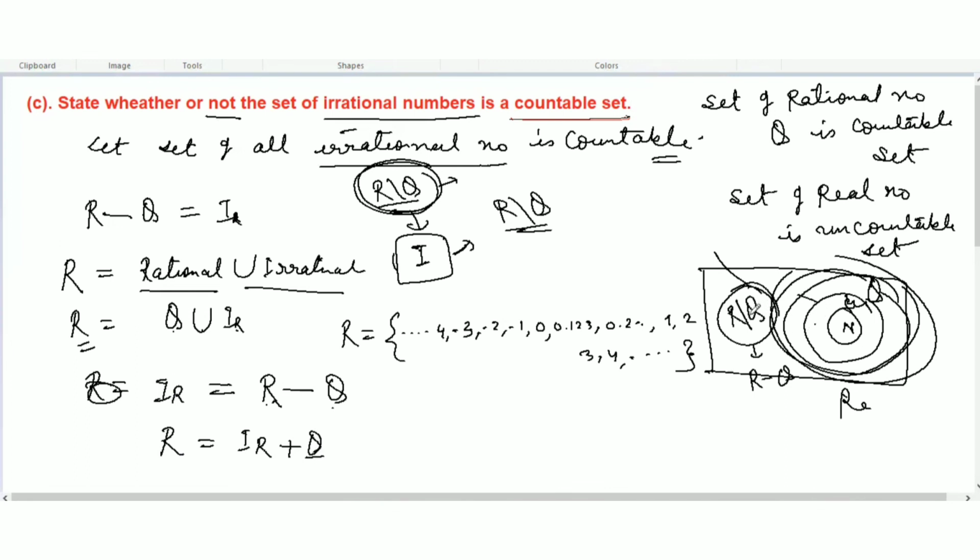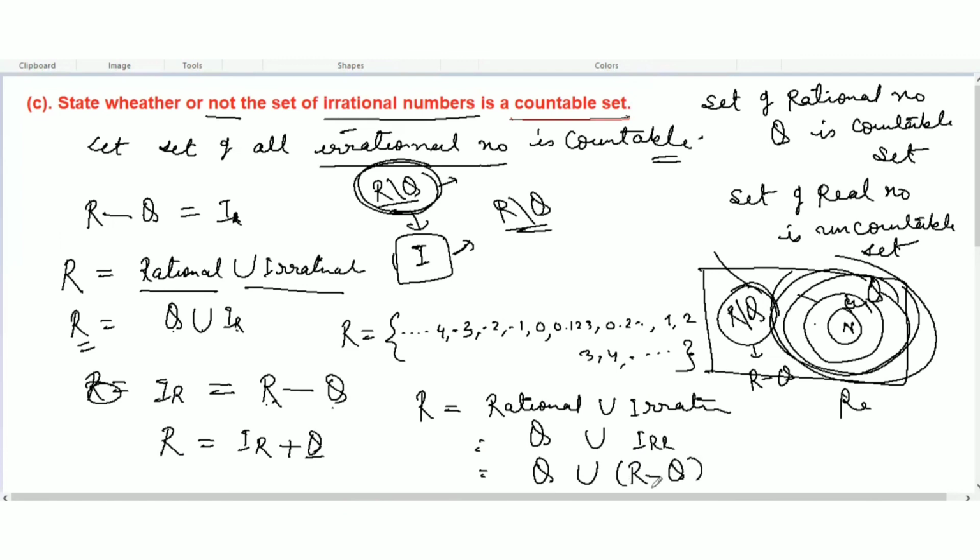And again, real is equal to rational union irrational. Rational Q, union irrational, I have taken IR. Again Q union IR is real, and real minus rational will be irrational.